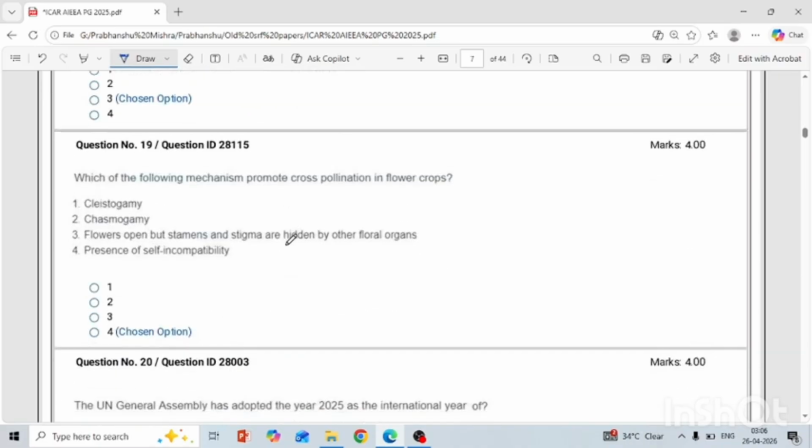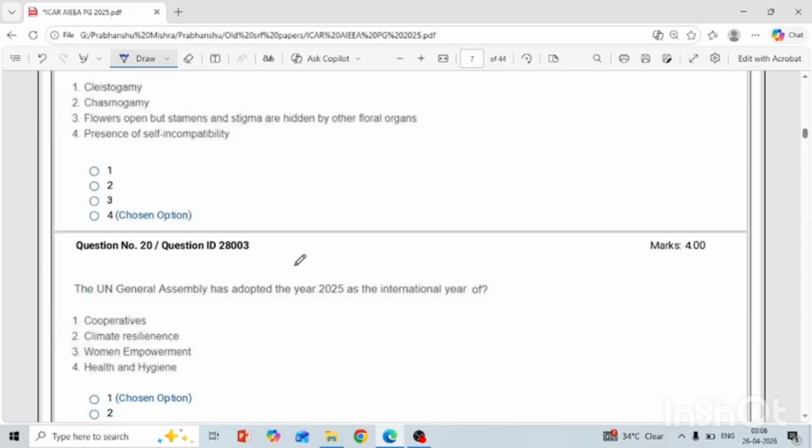Another is: which of the following mechanisms promote the cross pollination of flower crops? So cleistogamy, chasmogamy is for self pollination. Flower opens but stamens and stigma are hidden by other floral organs, this is also creating the self pollination condition. And self incompatibility, this is a very simple question. You know the self incompatibility, male sterility.